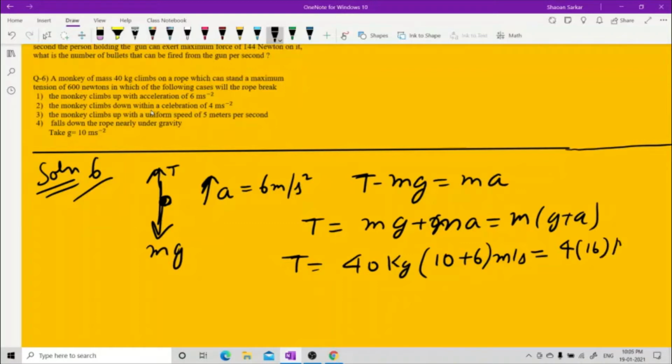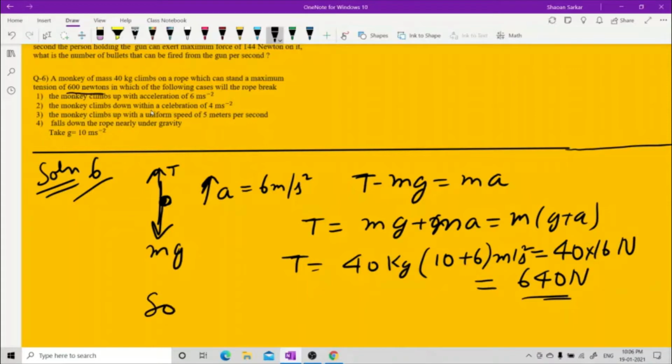That is in newtons. It is 40 times 16. This kg meter per second square is always Newton. Now this is 640 newtons. And can you see the maximum that the rope can take is 600 newtons.